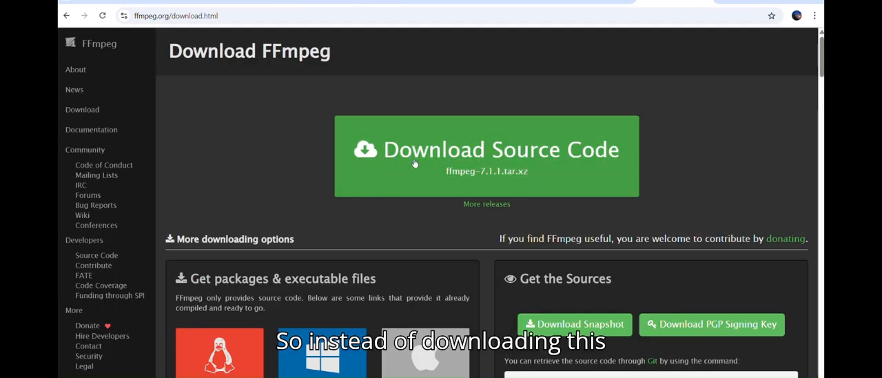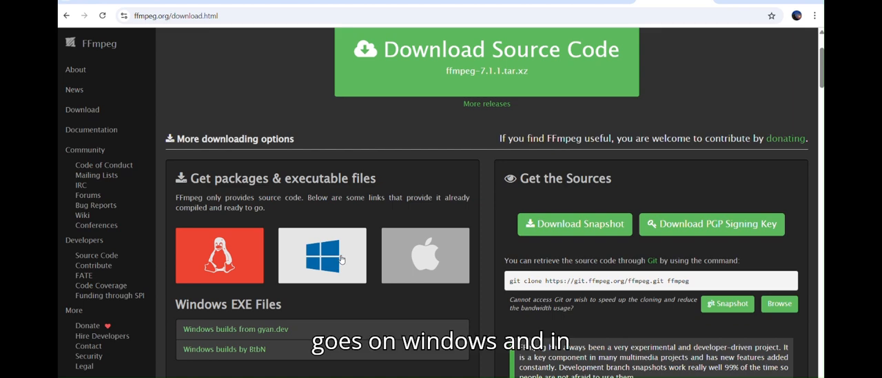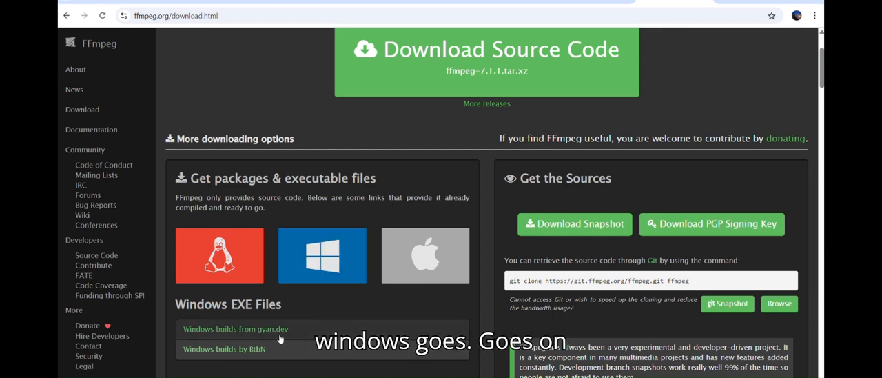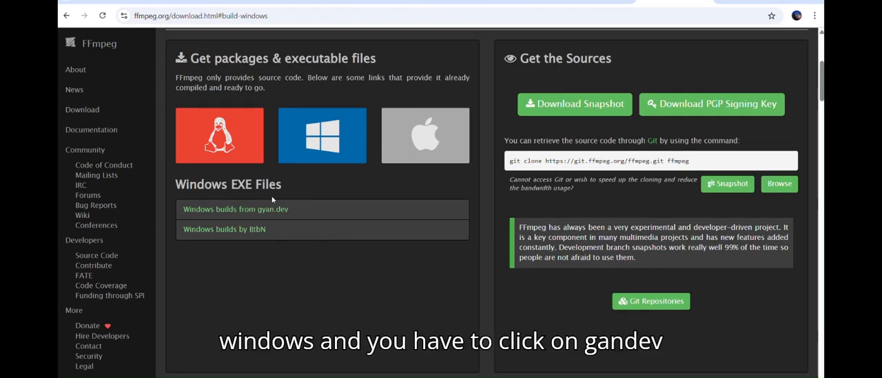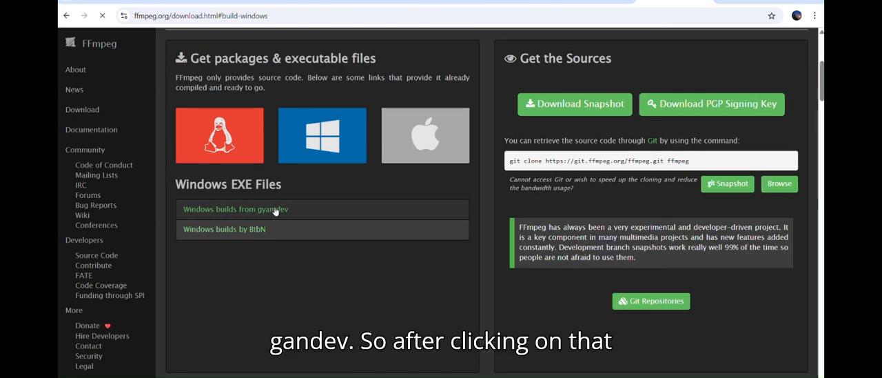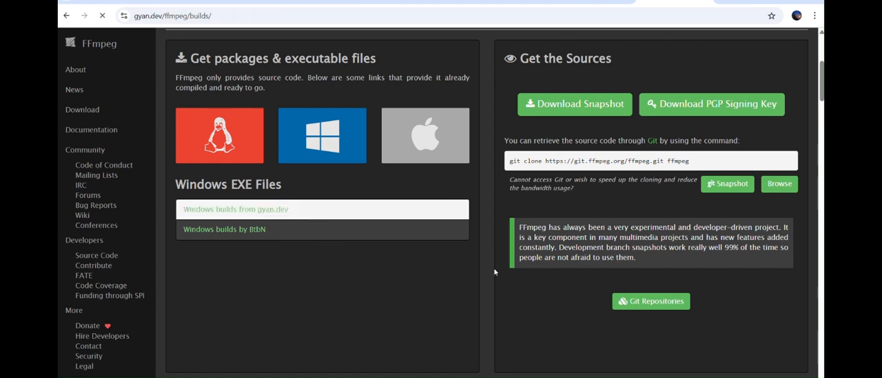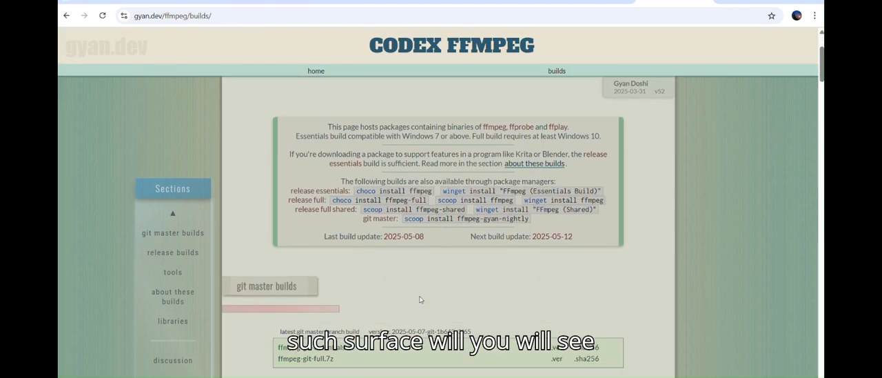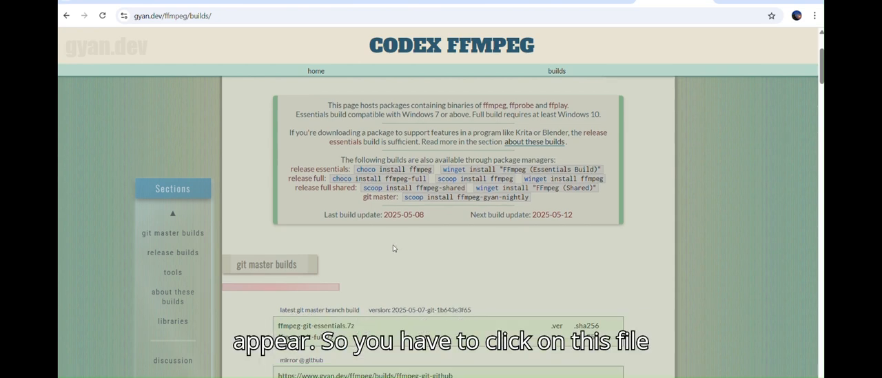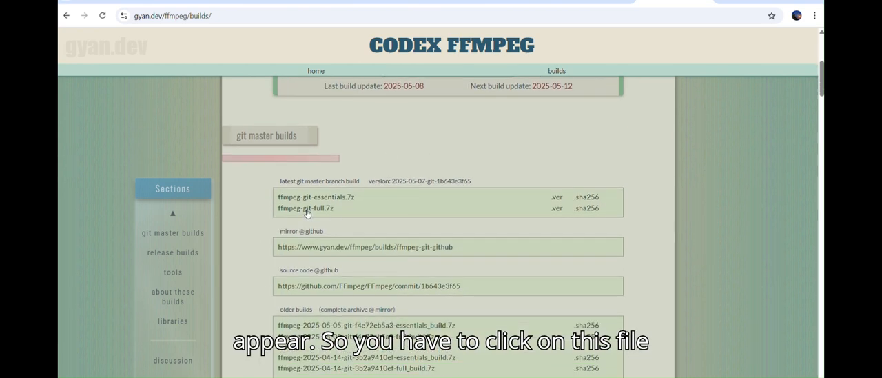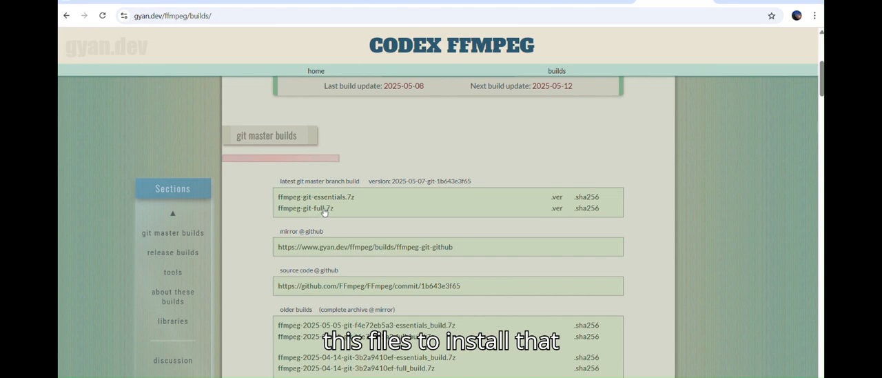Instead of downloading this, go to Windows, and in Windows you have to click on gyan.dev. After clicking on that, a page will appear. So you have to click on this file, to install that FFmpeg file so that you are able to easily access it in VS Code.